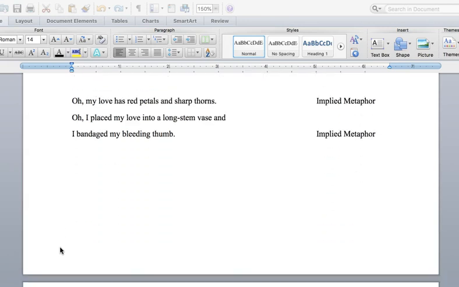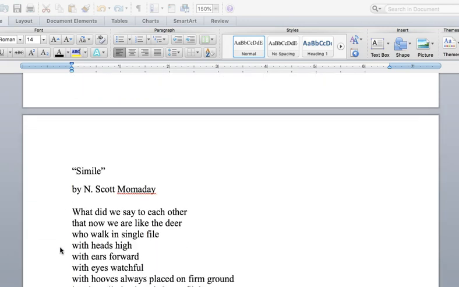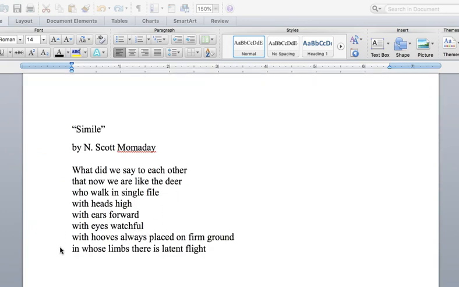All right, let's take a look at the first sample poem. This is an excellent poem by N. Scott Momaday. Simile. What did we say to each other? That now we are like the deer, who walk in single file, with heads high, with ears forward, with eyes watchful, with hooves always placed on firm ground, in whose limbs there is latent flight.